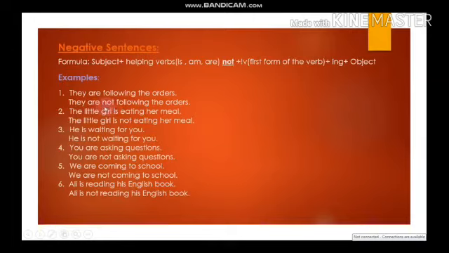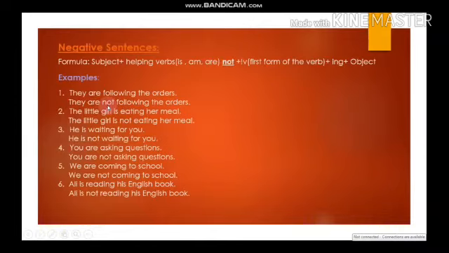Now let me tell you why we make a sentence negative. When I use a positive sentence of present continuous tense, I mean that an action is going on, an action is in progress, an action is happening at the time of speaking. But when I put not there, the meaning is reversed. Then it means that an action is not in progress, is not going on, is not happening at the time of speaking.